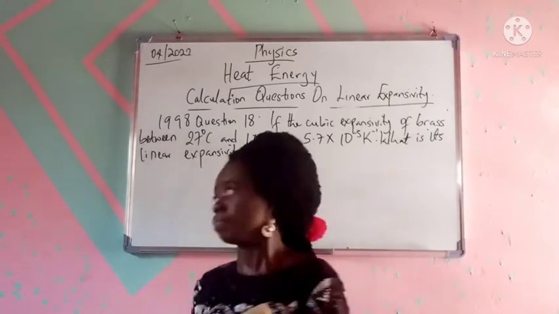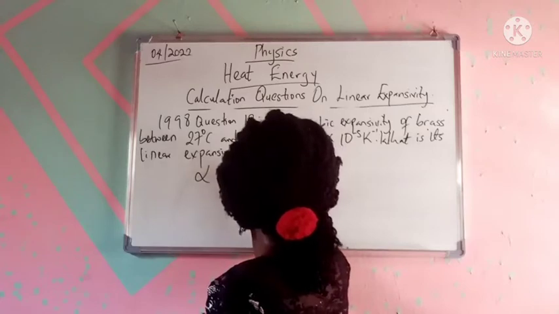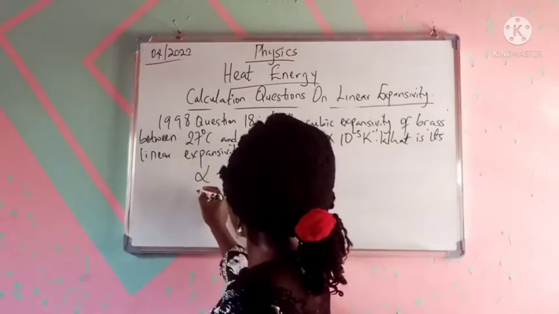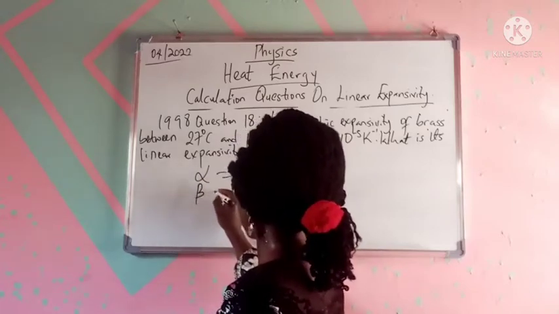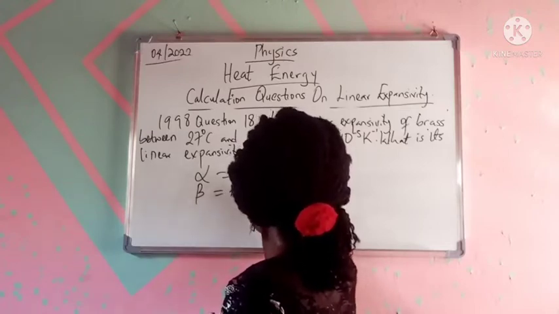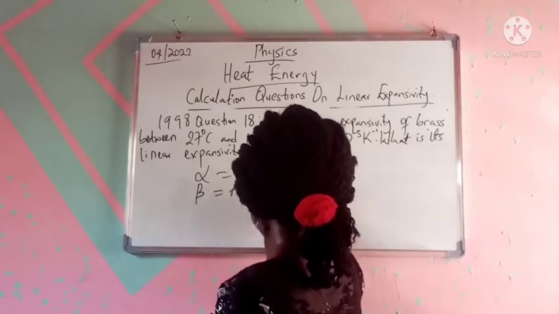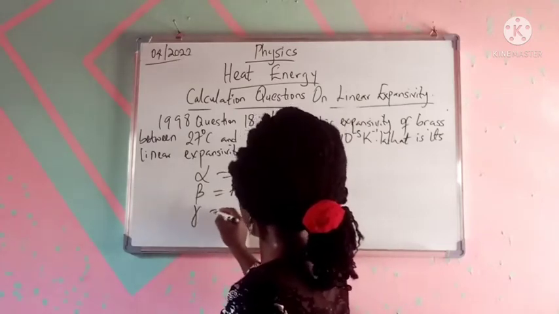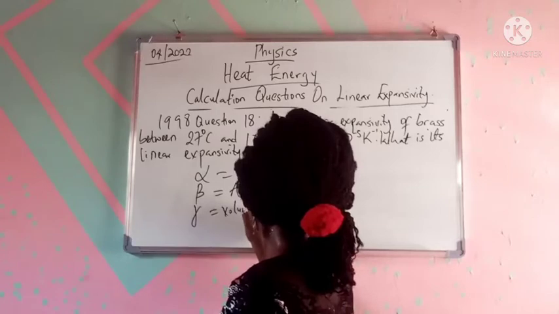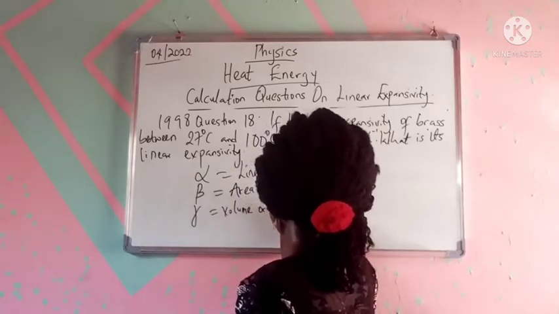So that's just this sign, alpha, for linear. And then for area, beta, area expansivity. And then we have volume or cubic expansivity.